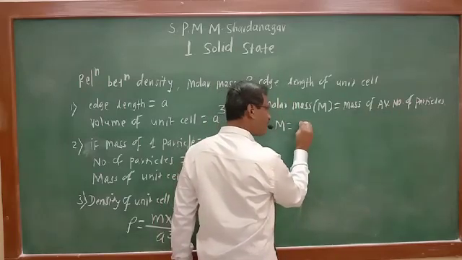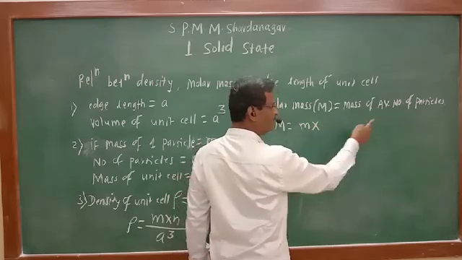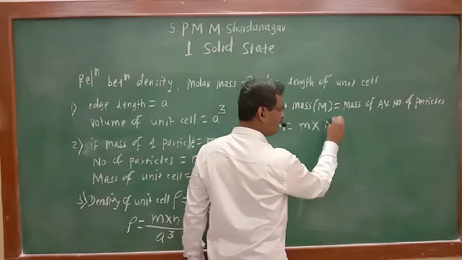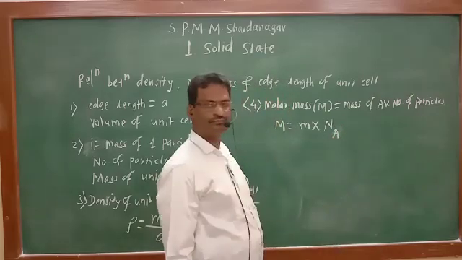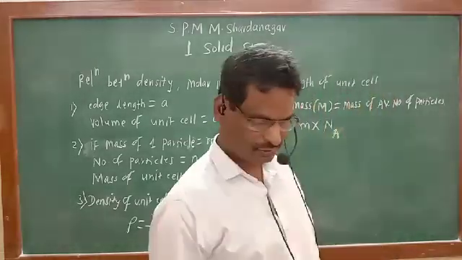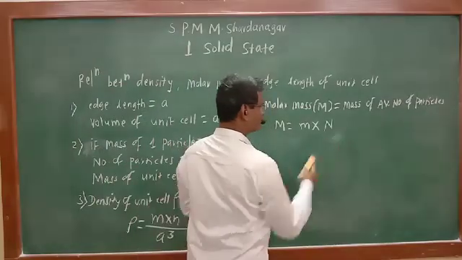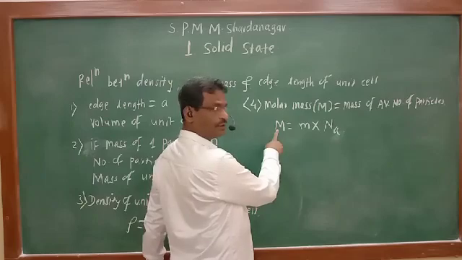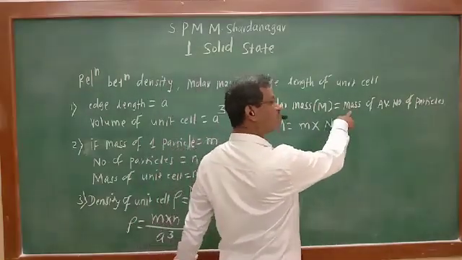Molar mass M is the mass of Avogadro's number of particles. If mass of one particle is small m, multiplied by Avogadro's number Na, this is the Avogadro's number. Mass of one particle multiplied by Na is the molar mass.